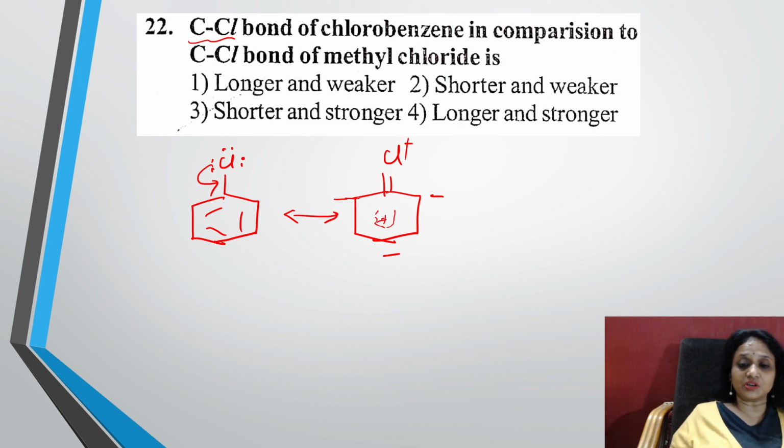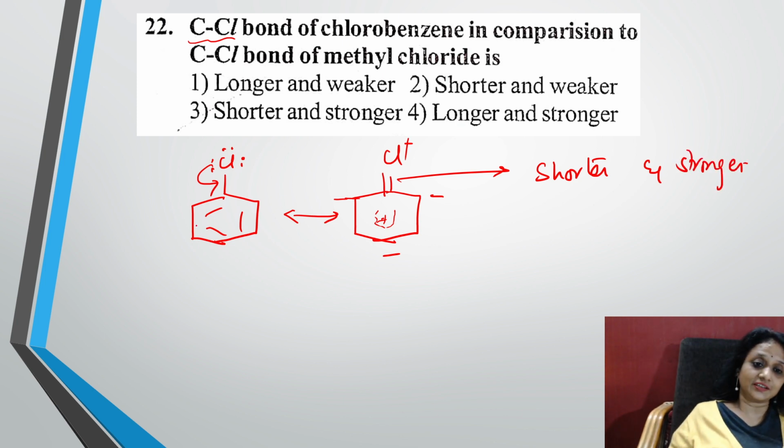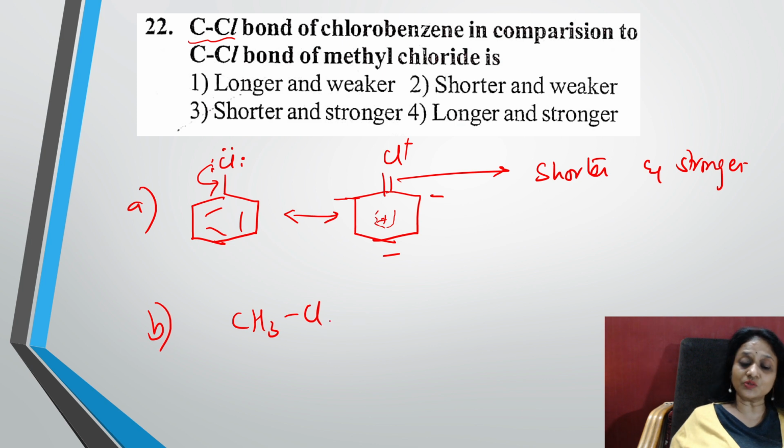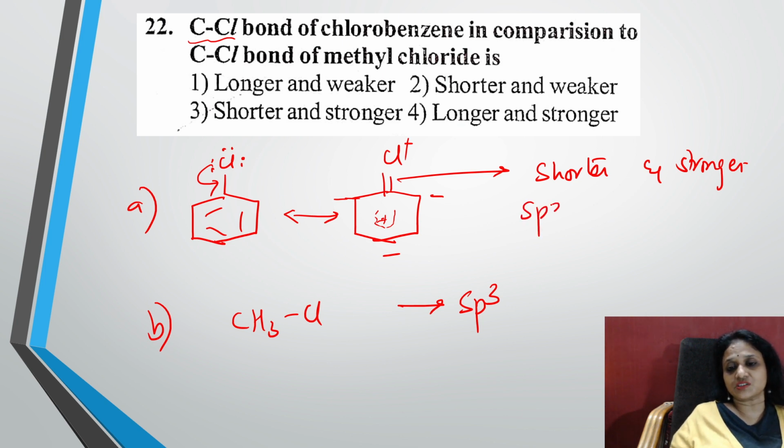Now, because of this partial double bond character, what will happen, students? Yes, the bond becomes shorter, and it is stronger. Double bonds are strong. When I take methyl chloride, there is no resonance, all are single bonds, sp3 hybridization. This is sp2 hybridization, this is sp3. So one is shorter and the other is longer.